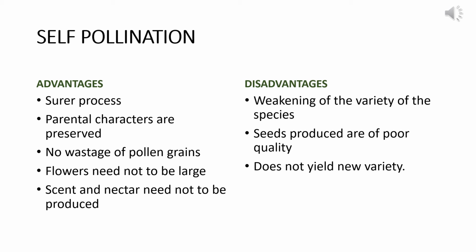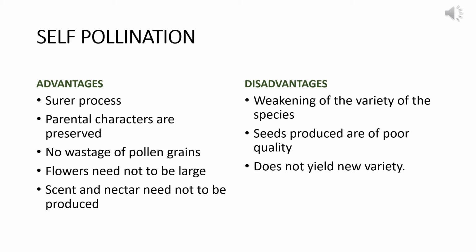No wastage of pollen grains is also happening as the pollen grains are not traveling a long distance. So the plant also does not need to produce a lot of pollen grain. And as self-pollination does not involve any external agent, the flowers need not be very large, showy, or produce nectar and scent, etc.